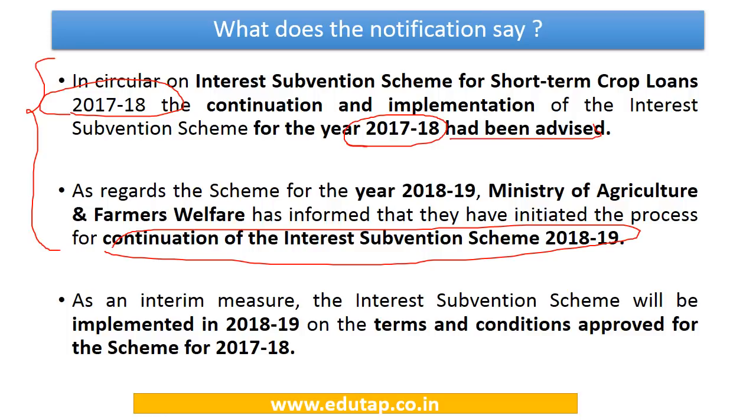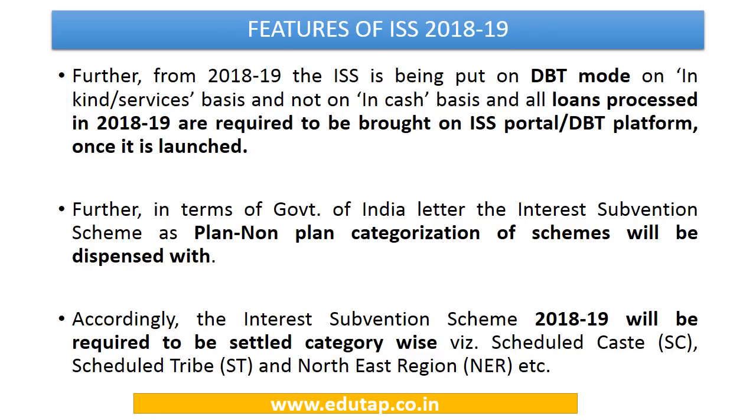As an interim measure, this scheme will be implemented in 2018-19 on the terms and conditions which were approved for the scheme for 2017-18. So it says that right now we are not going into the nitty-gritties of this scheme. We are just providing that the scheme has to be continued, and the terms and conditions would remain the same as they were for the previous year. So this is very simple. This particular notification is not a very detailed notification.